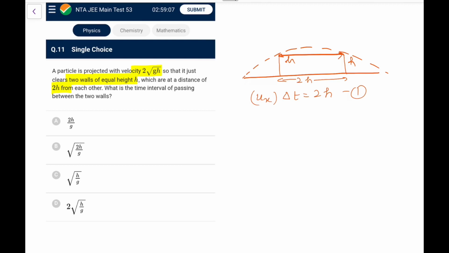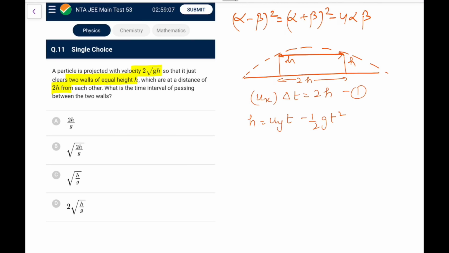Now for y, I can solve h equals uy t minus half g t square, and this equation will have two solutions, t1 and t2. So I need to take the difference of the roots, and you remember from your quadratic, alpha minus beta whole square is equal to alpha plus beta whole square minus 4 alpha beta. So you can take it from there.